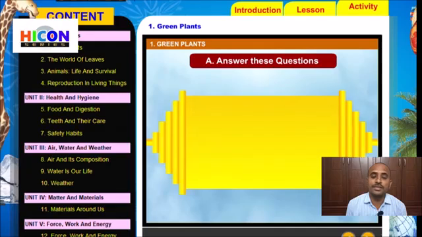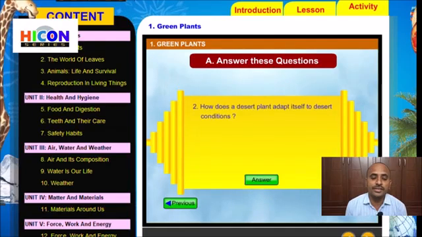Children, see the second question. Read the second question. How does a desert plant adapt itself to desert conditions? Children, do you remember the conditions in desert areas? We have already discussed in the chapter. In desert, the climate is very hot and the soil is full of sand and the availability of water is very, very less.